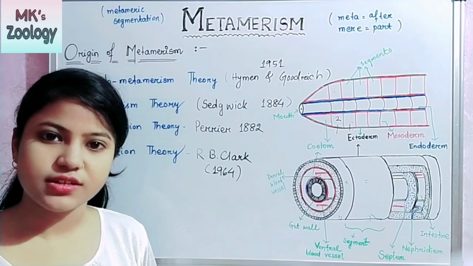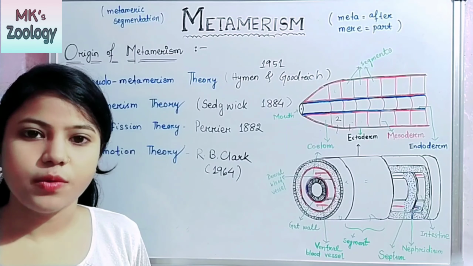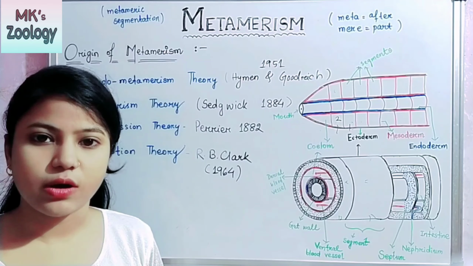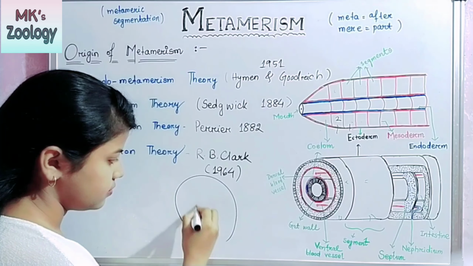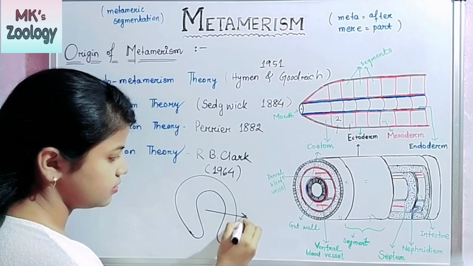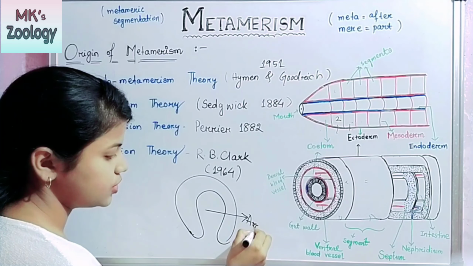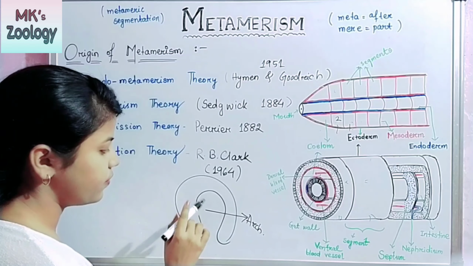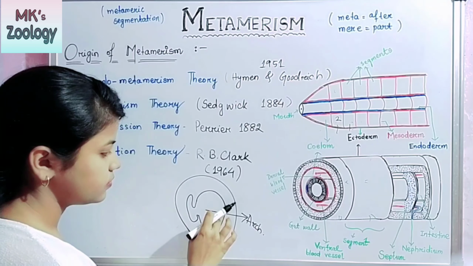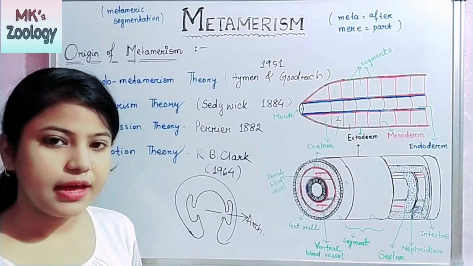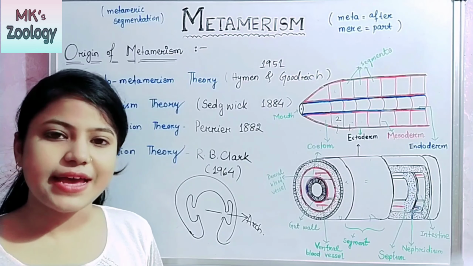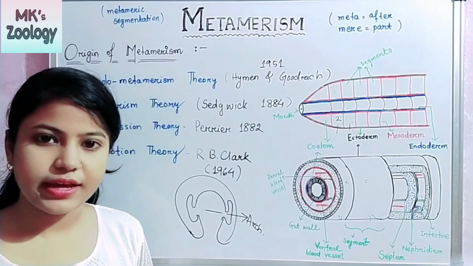In that theory, coelom is formed by the archenteron pouches. Suppose this is archenteron pouches, and the coelom is formed from this, like this. The cyclomerism theory is also like this.